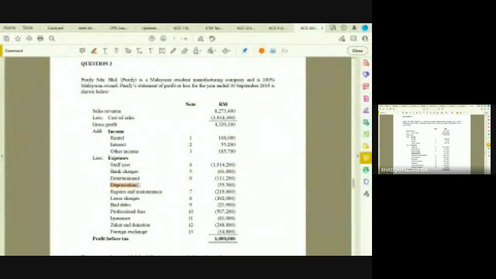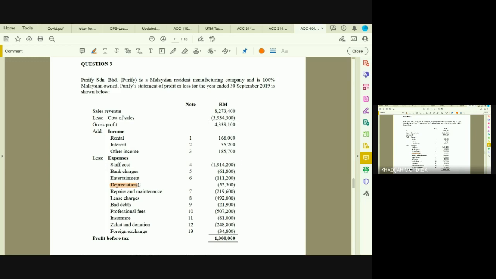So you have to refer to section 33. Section 33 says that expenses must be incurred wholly and exclusively. Expenses outgoing. It means that you have to pay for the expenses, right? So expenses incurred, outgoing. Depreciation is incurred, but it's not an outgoing. You don't have to pay for your depreciation. Depreciation is an allocation of cost. So because of that, it's not allowed under section 33. That's why you have to add back your depreciation.